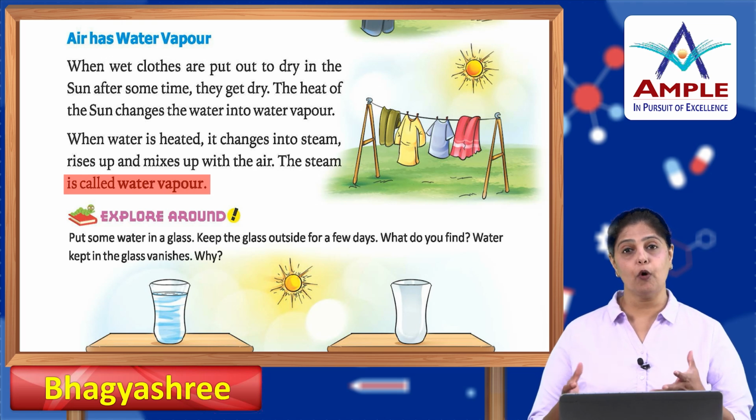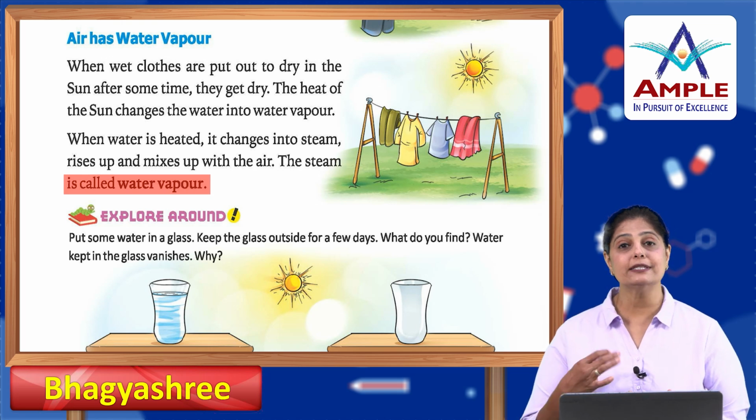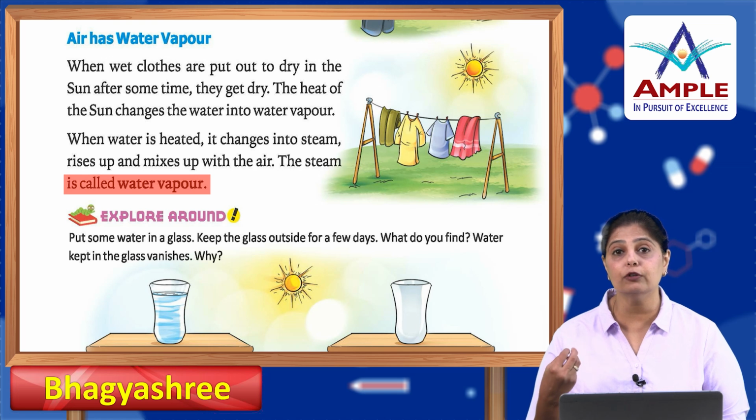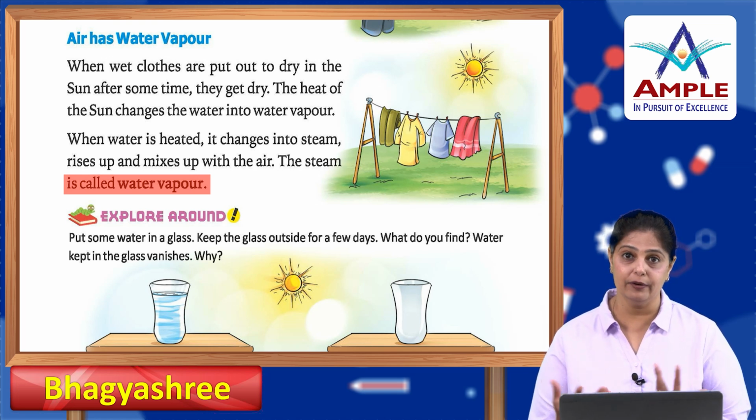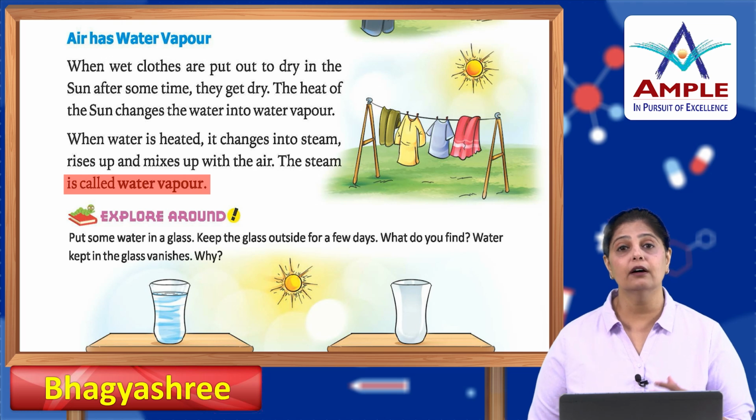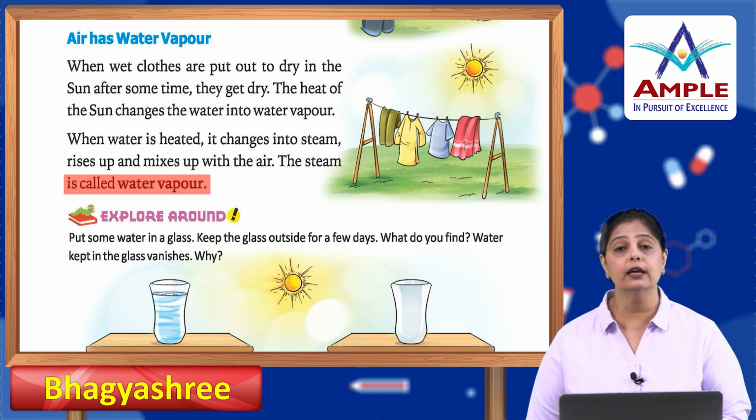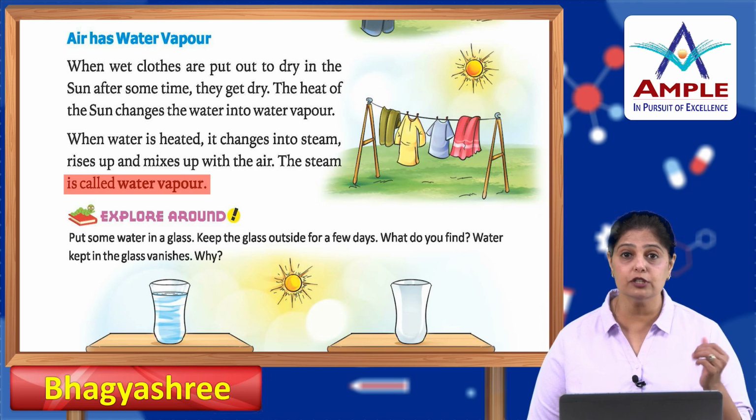So when you are boiling water at home also, you will see that there is steam coming out of the water. Now this steam gets mixed with the air. Similarly, when the heat of the sun falls on the surface of the earth, then automatically the water vapor starts rising and gets mixed with the air, and then the climate becomes humid.